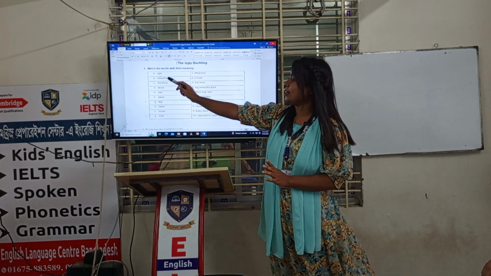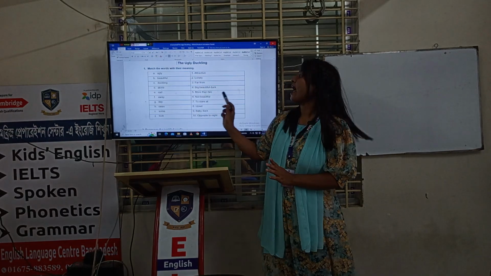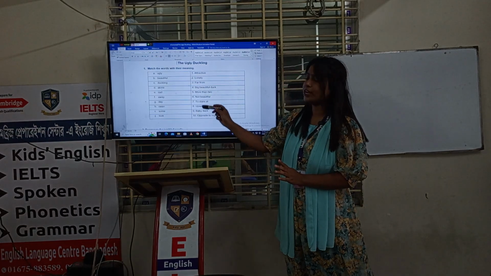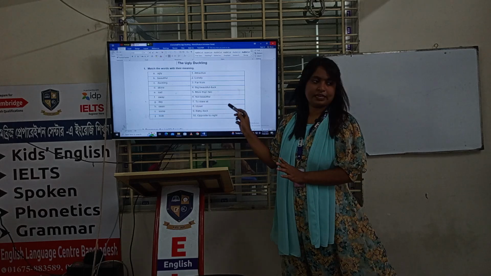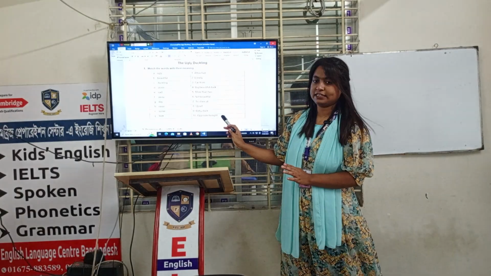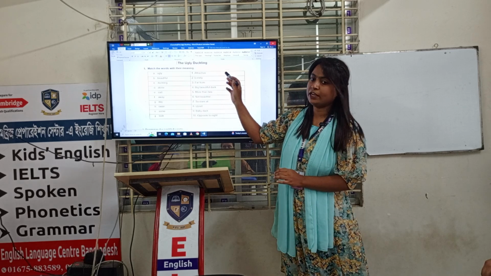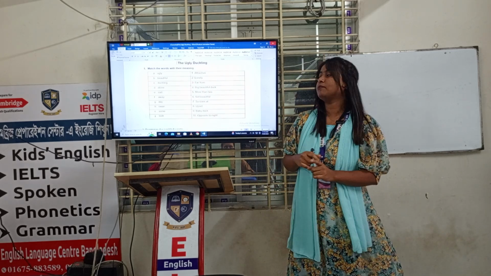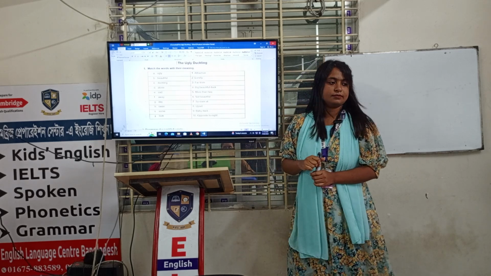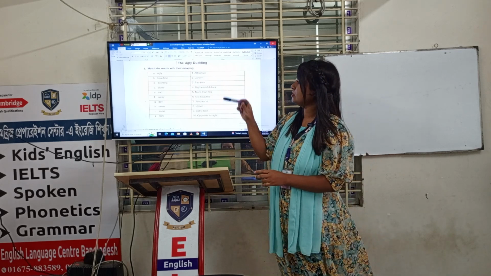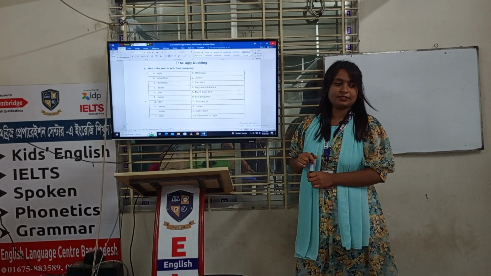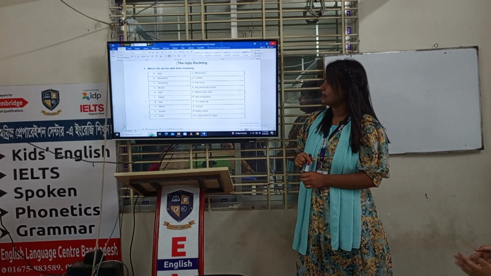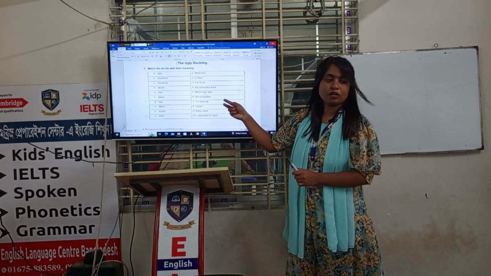So here you will have 10 words and on that side you will have 10 options of their meanings. But the meanings are not organized. That means সাজানো নেই, এলোমেলো ভাবে মিনিং গুলো দেয়া আছে, তোমাদেরকে পড়ে পড়ে বুঝে ম্যাচ করতে হবে. Suppose what is number A? Ugly. So there are lots of meanings. What can be the answer? Can anyone say? Not beautiful. Yes, ugly, that means not beautiful.